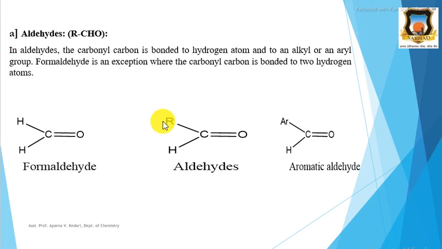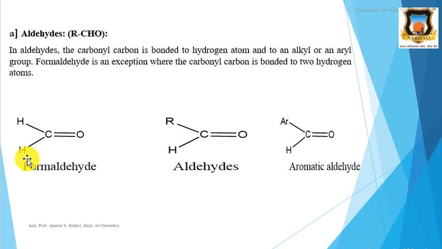Next is the aldehyde. Aldehydes have the general formula RC=OH. In aldehydes, the carbonyl carbon is bonded to a hydrogen atom, that is, one is bonded to a hydrogen atom, and the other is an alkyl group or aryl group. But in the case of formaldehyde, which is also an aldehyde, both groups attached to the carbonyl carbon are hydrogen.